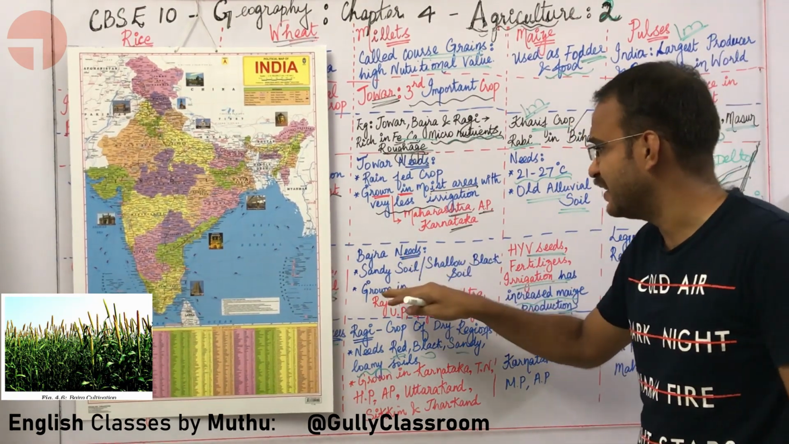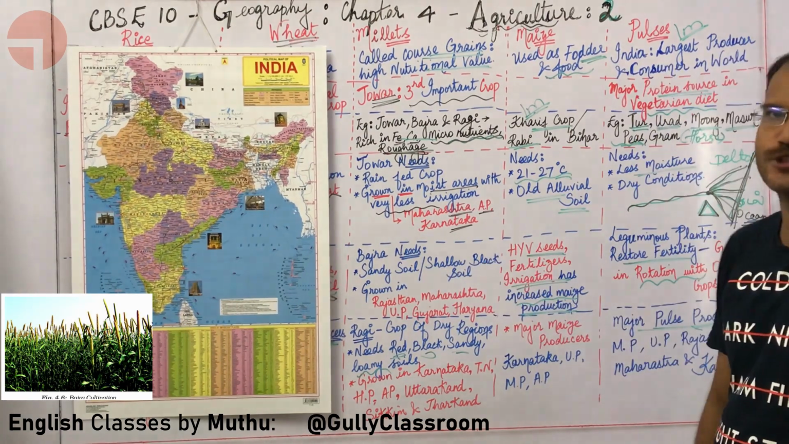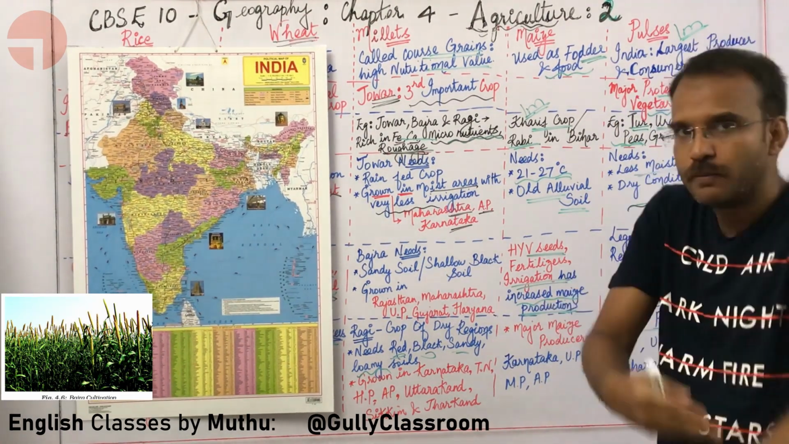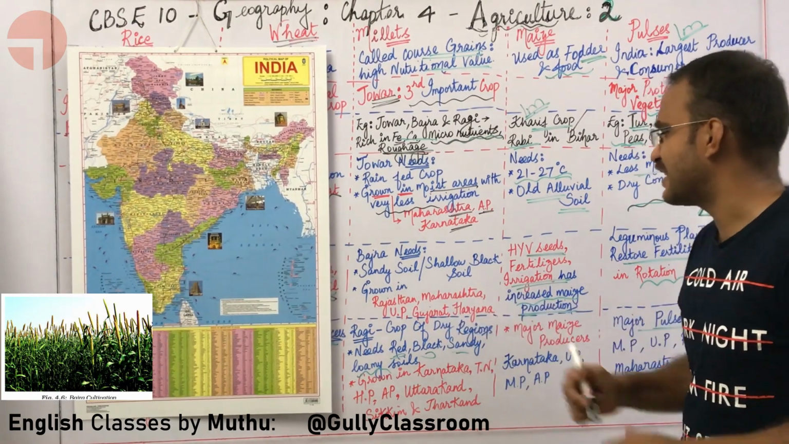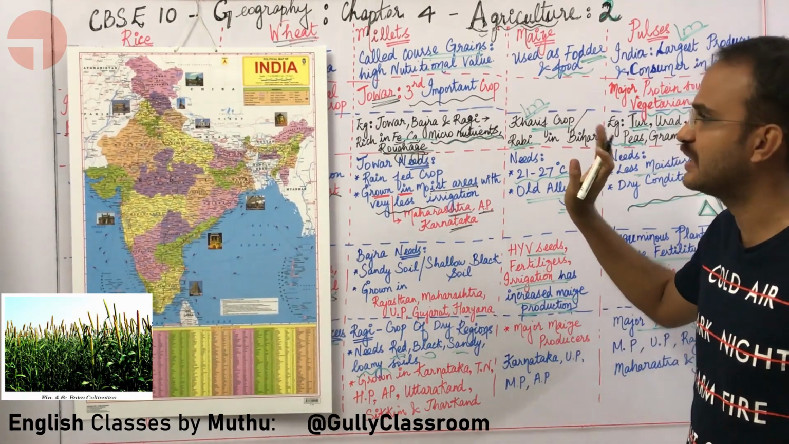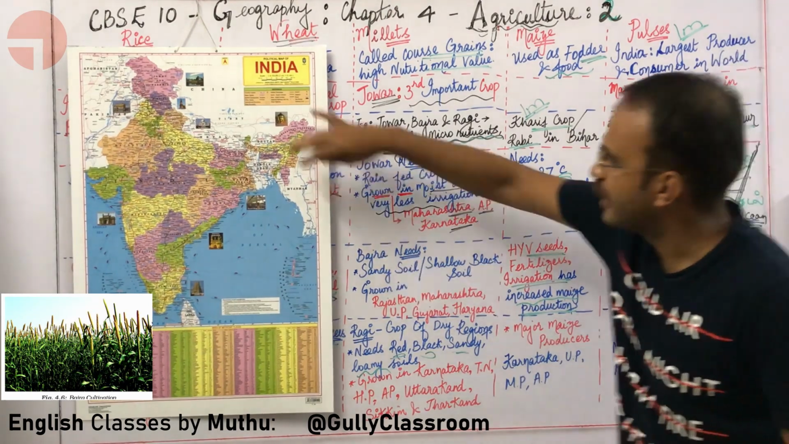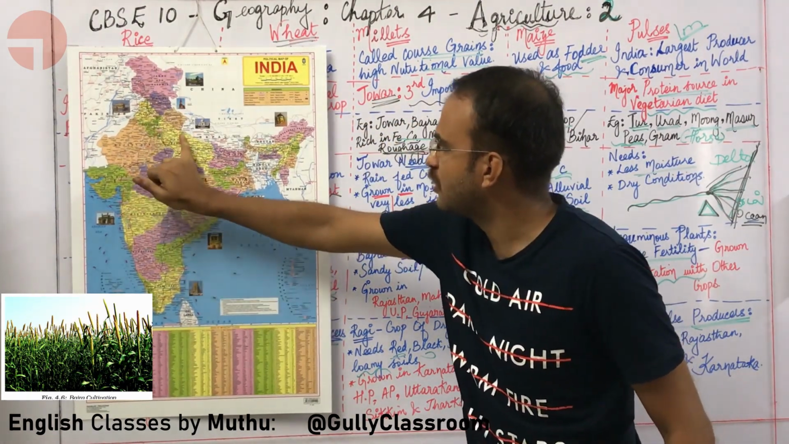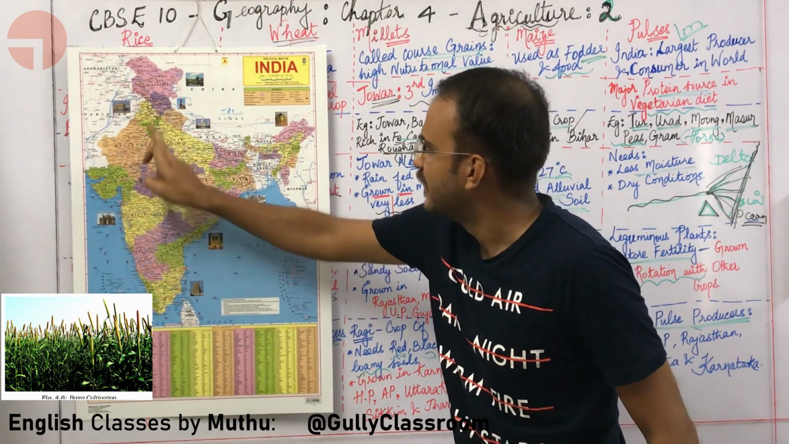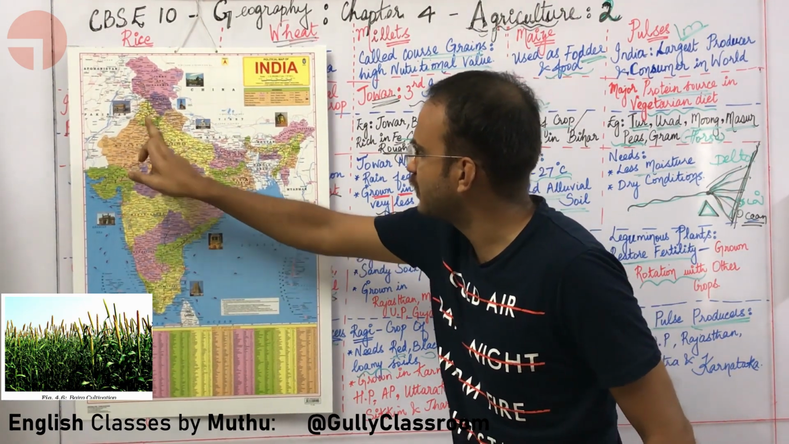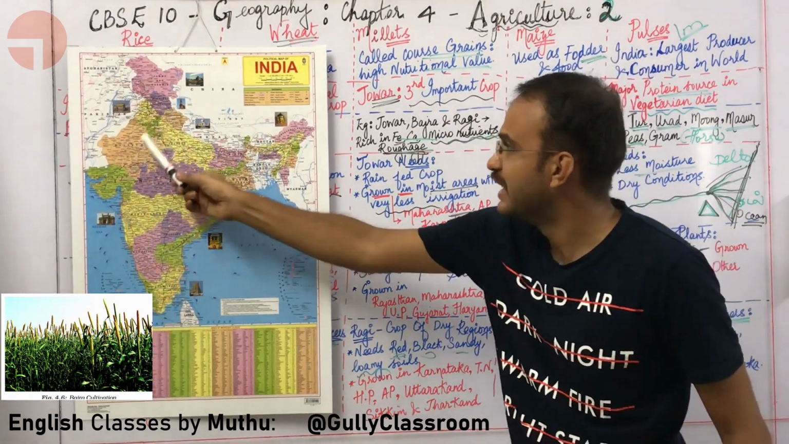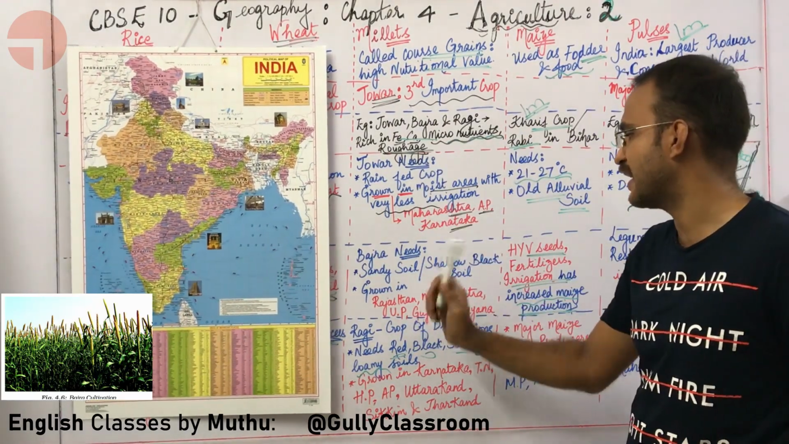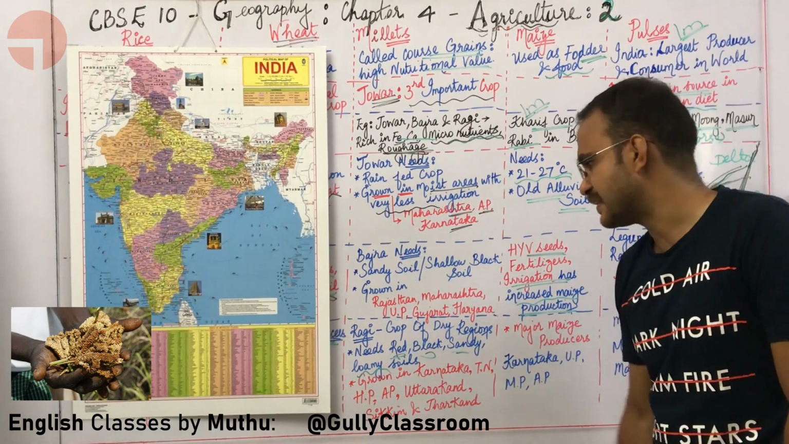Bajra needs sandy soil or shallow black soil and it grows in Rajasthan, Maharashtra, Uttar Pradesh, Gujarat and Haryana. Uttar Pradesh, Haryana and Rajasthan meet at a point. In that place, they are growing bajra.